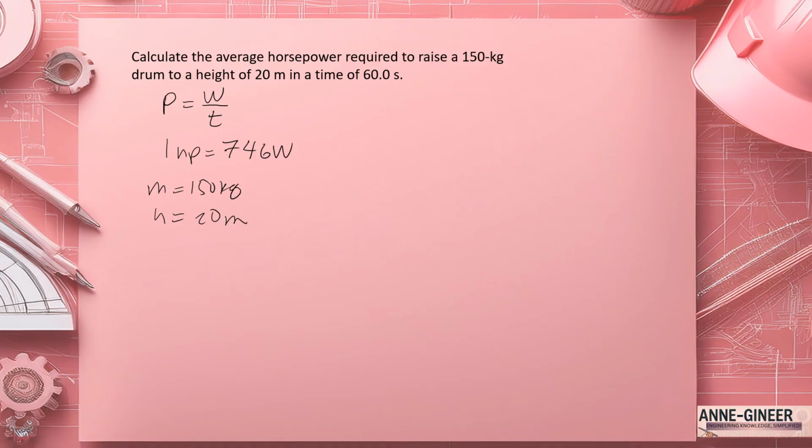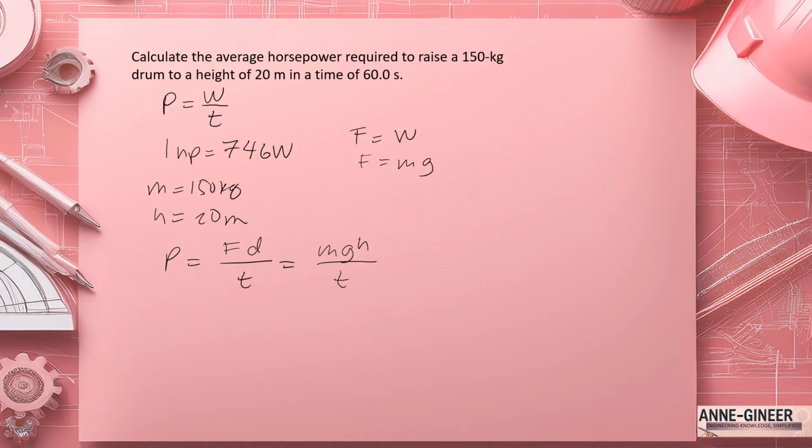So here, let's calculate the power. Work is force times distance, over time. The force here should be equal to the weight because we are going to raise the 150 kilogram drum. Weight is mg. So we have mgd, or let's denote the distance as the height, over the time.